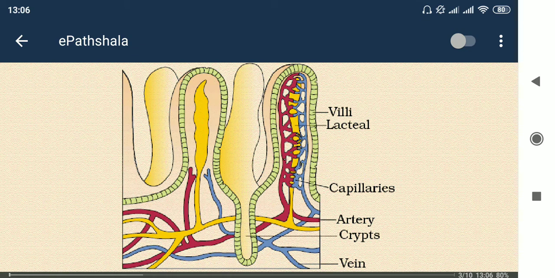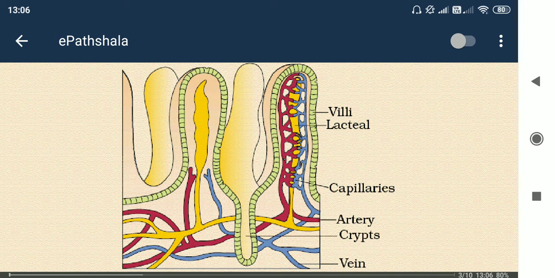Carbohydrate, protein and fat are broken down: carbohydrate into glucose and other monosaccharides, protein into amino acids or peptides or peptones, and fat into fatty acid and glycerol. Now we need to absorb these materials into our blood system, so blood circulation is needed through the first layer of the intestine. This is the villi structure.